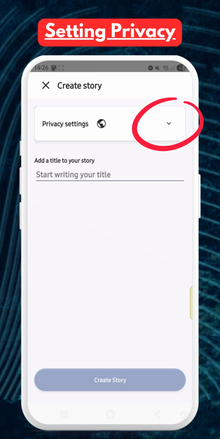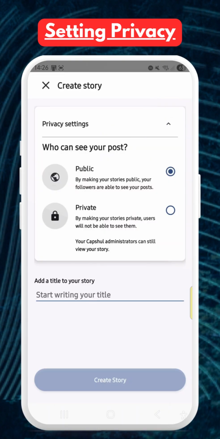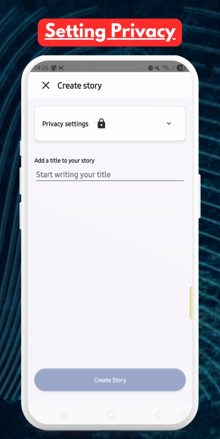When you create a new story, its privacy is set to public by default, meaning that everyone who you provide access to can see it. If you change the privacy to private, then only those who you provide admin access to can see it, but not those allocated as users.